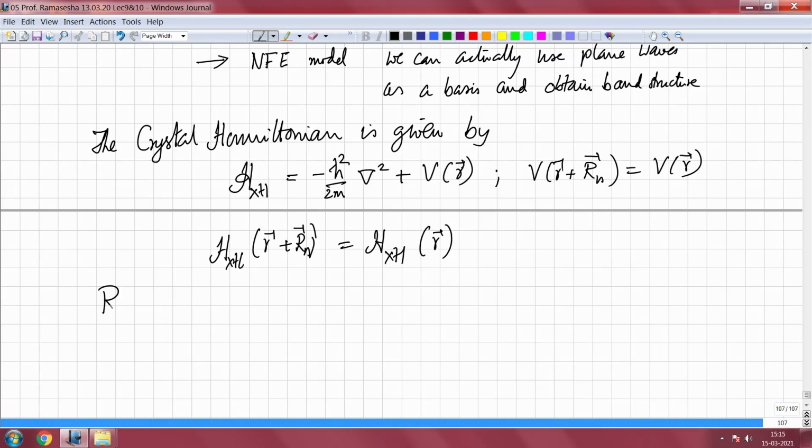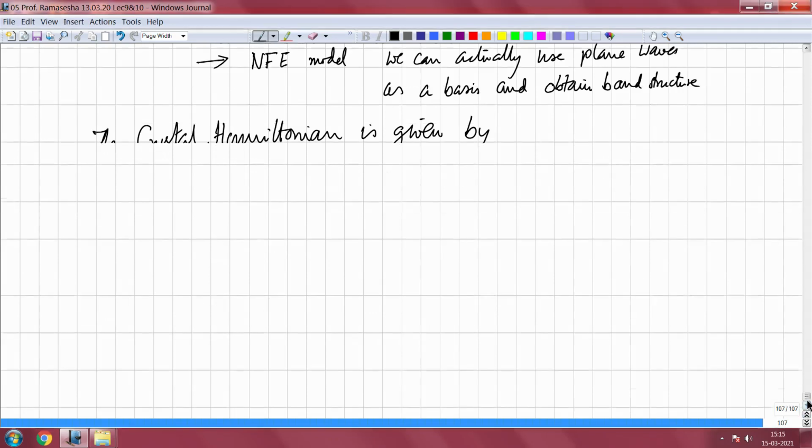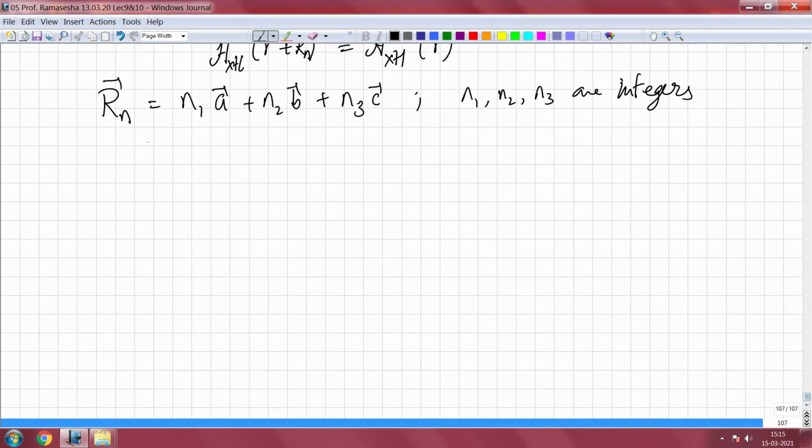Of course, we have Rn is equal to N1 A plus N2 B plus N3 C, where N1, N2, N3 are integers, and A, B, C are primitive lattice translation vectors.